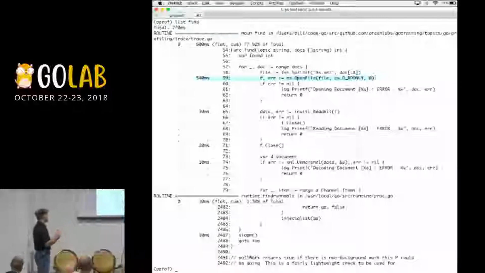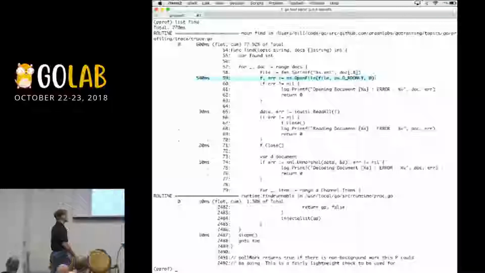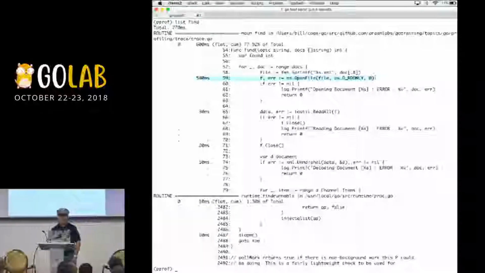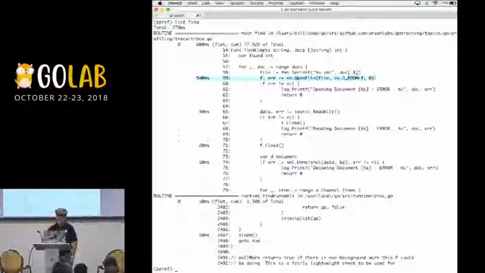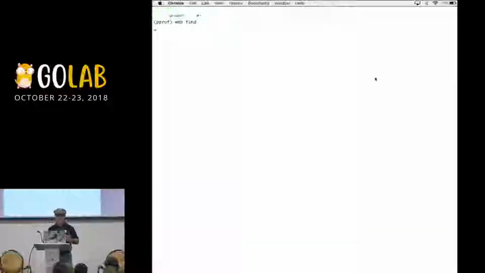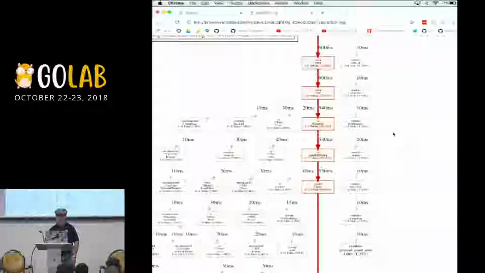All right. So if I were to look at any other of those lines, that would really be wasting my time. So we can focus on open file. If I'm going to try to make this thing run faster, open file is going to be my problem. But I'm not seeing enough information about open file. So what I'm going to do is use the web call, open up a call graph, there it is, and try to see what's going on with open file.